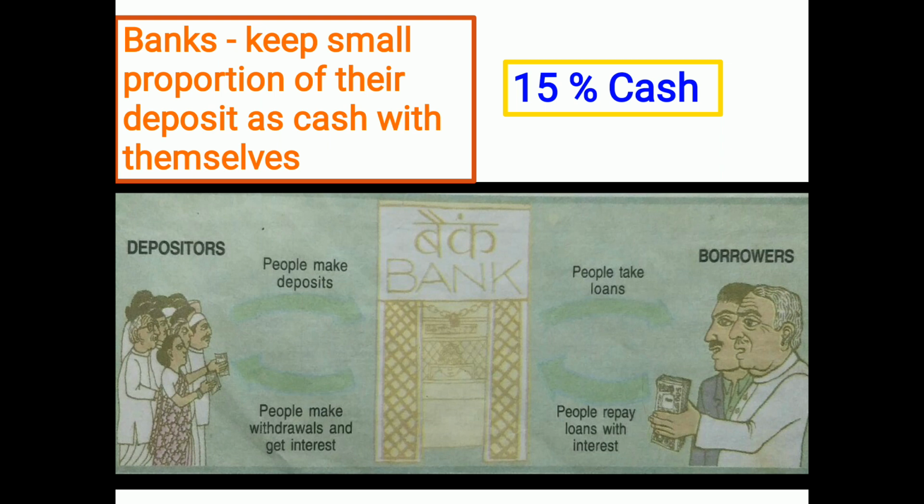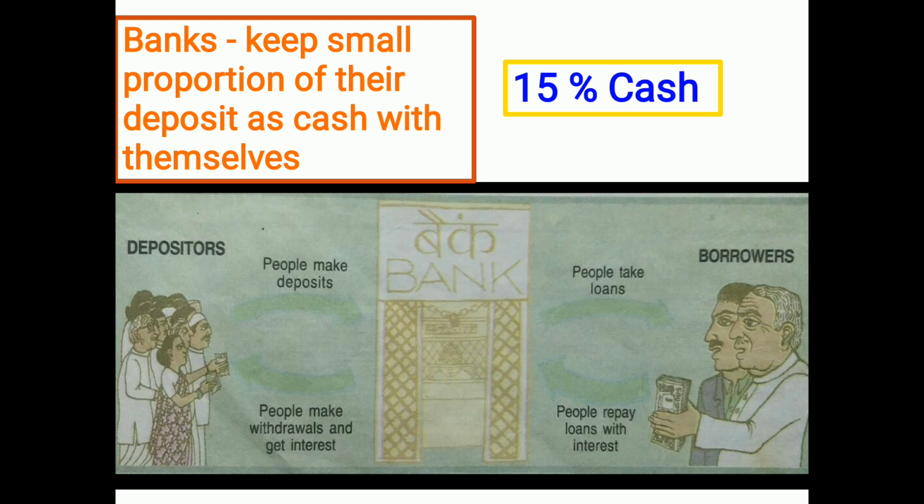As I told you in the previous video, a person who is saving 10,000 rupees in one month may be in need of money in the next month. So he will go to the bank and demand 5,000 rupees from his account. That is what we call a demand deposit. We call it what deposit here? Demand deposit.